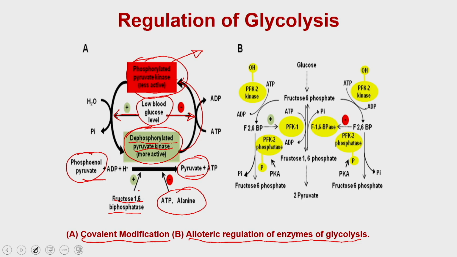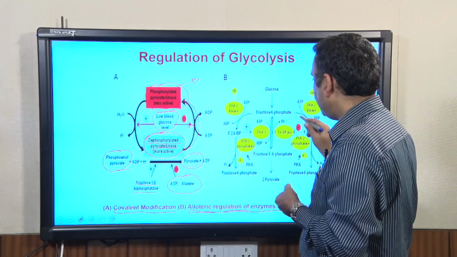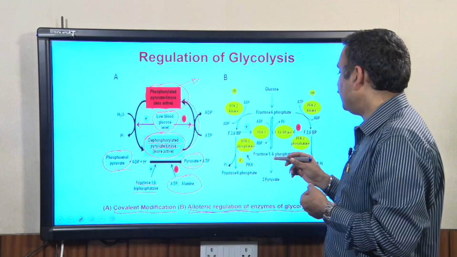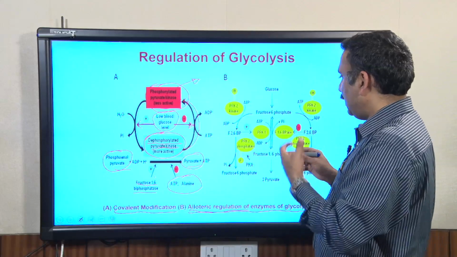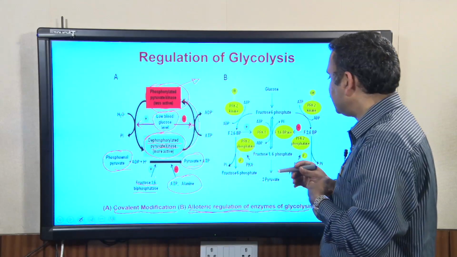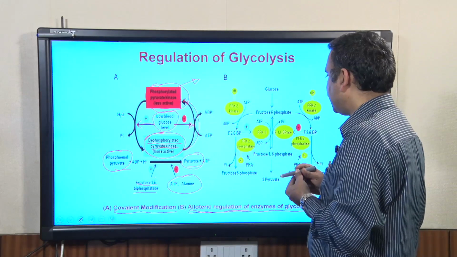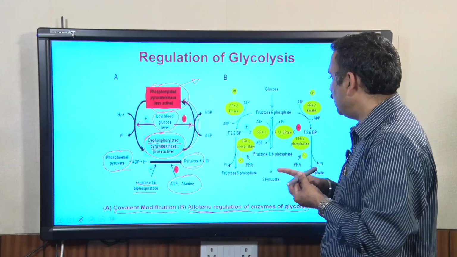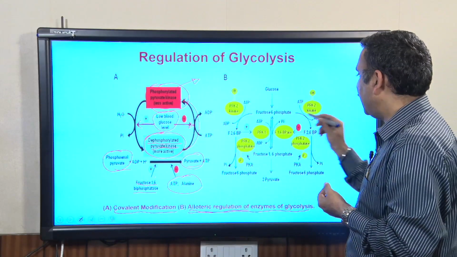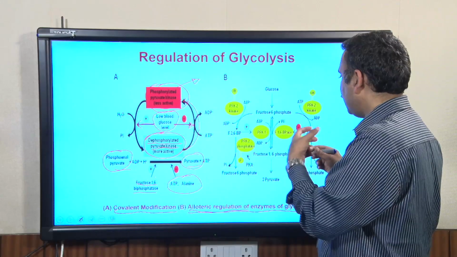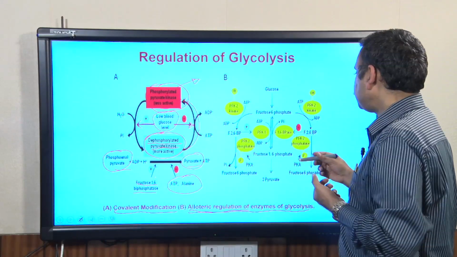The other kind of modification is called allosteric regulation. In allosteric regulation, the molecule is regulated by a different mechanism. Every enzyme has an allosteric site, and the substrate or another molecule goes and binds at the allosteric site, and that is how it modulates the enzyme's activity.